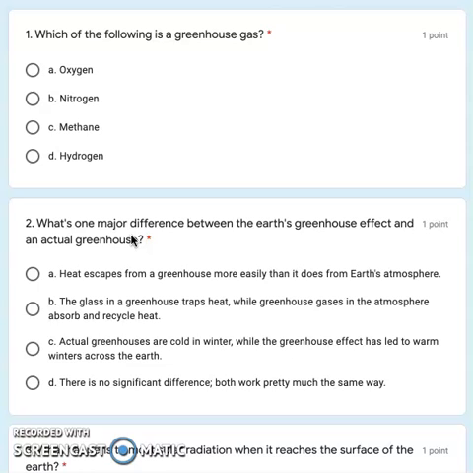Question number one asks us, which of the following is a greenhouse gas? Remember, greenhouse gases are considered gases that trap the energy of the sun in Earth, right? So out of these, methane would be an example of a greenhouse gas. Yes, hydrogen, nitrogen, oxygen are found in the air, but they don't trap the sun's energy.